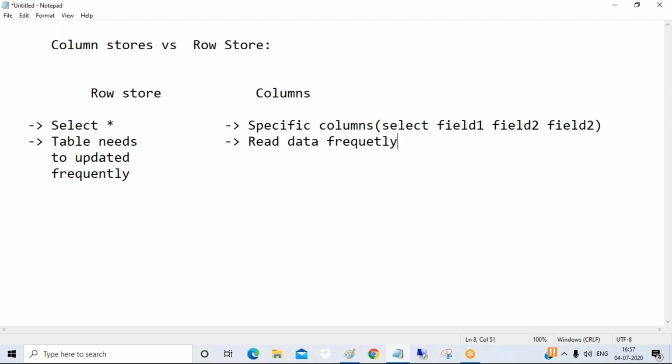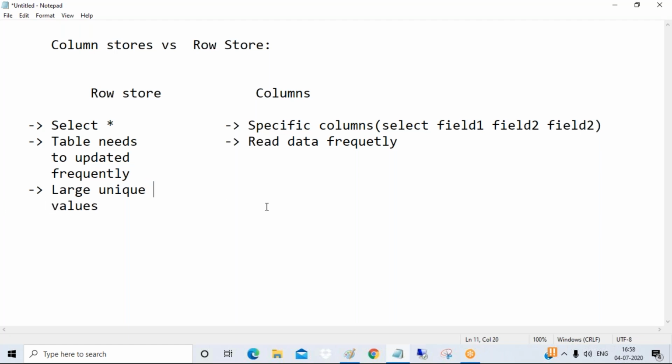Suppose you want to read the data frequently from the table. Frequently you want to access some transactional data. Column store is better. In this case, large unique values: suppose you want to search large unique values. Only remember large unique values.